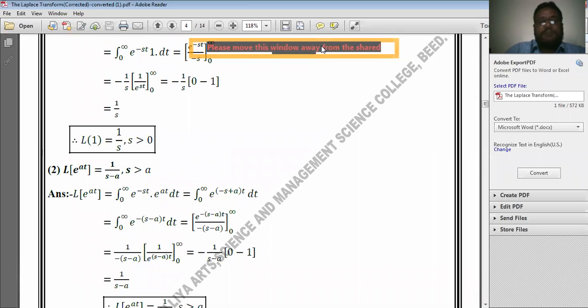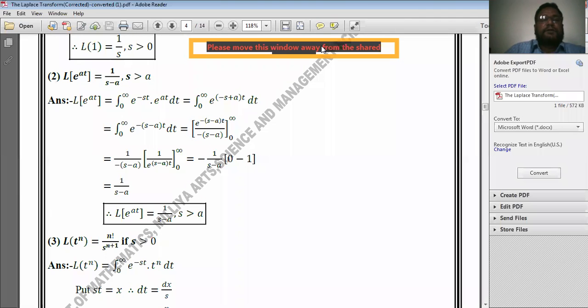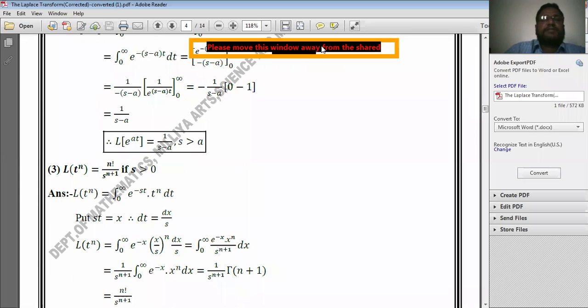In the third result, I proved Laplace transform of t to the power n is always equal to factorial n divided by s to the power n plus 1 if s is positive.